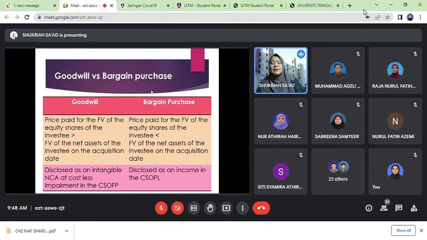Okay, so siapa yang acquired siapa? A acquired B. So whatever goodwill is belong to A. Itu juga bargain purchase is belong to A sebab dia yang acquired. Dia adalah acquirer. Dia bukannya subsidiary atau dia bukannya acquiree.